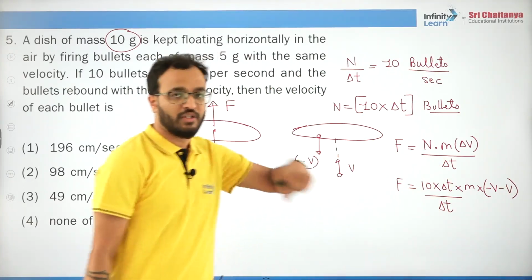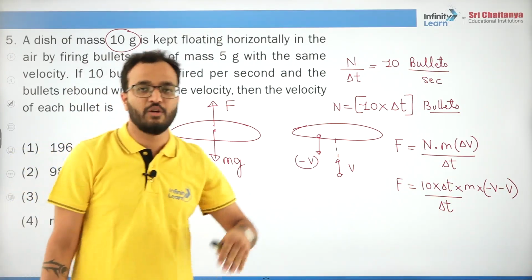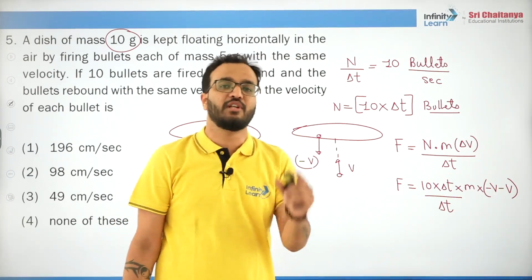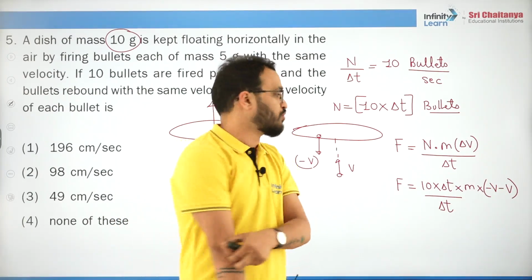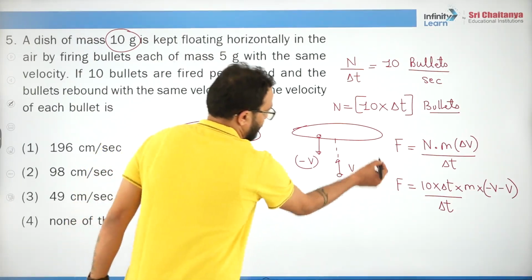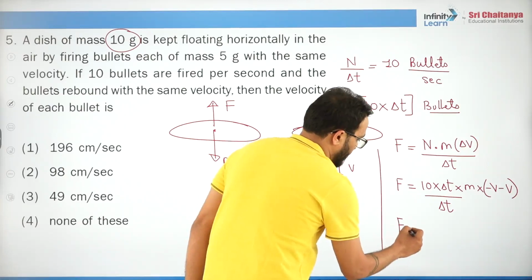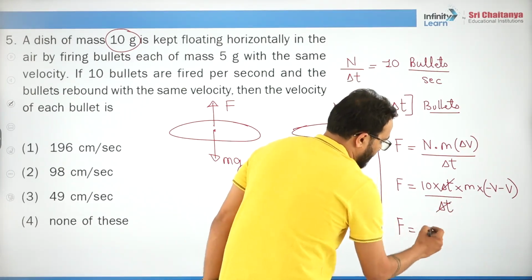Why? Final velocity is minus v downward, initial velocity is v upward. So final minus initial is minus v minus v, so minus 2v it will become. So F will be equal to, the delta t will cancel, minus